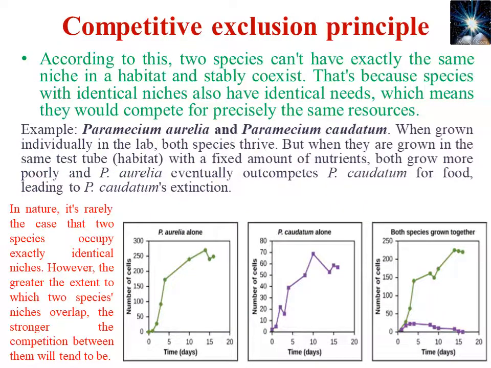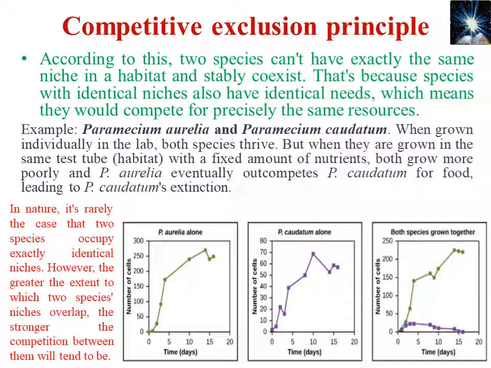Then there is another term, competitive exclusion. Competitive exclusion means two species can't have exactly the same niche in a habitat and stably coexist. That's because species with identical niches also have identical needs, which means they would compete for precisely the same resources. You can understand this complete competitive exclusion principle through this example.